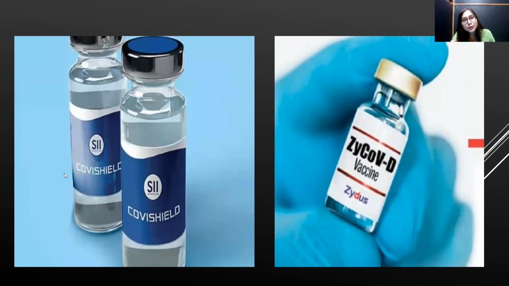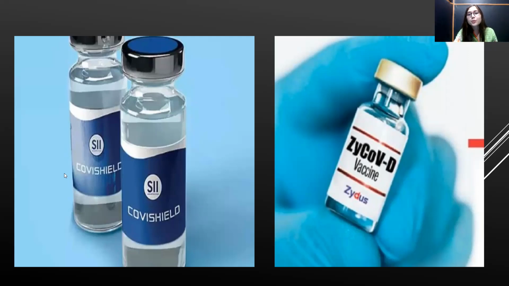Moving on to Zycov-D, which is the first plasmid DNA vaccine for human use. As the name itself says, Zycov-D, the first plasmid DNA vaccine. That means it's making use of the plasmid, right? Plasmids are circular extrachromosomal substances that are found in bacteria.